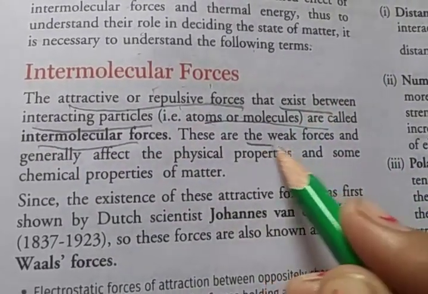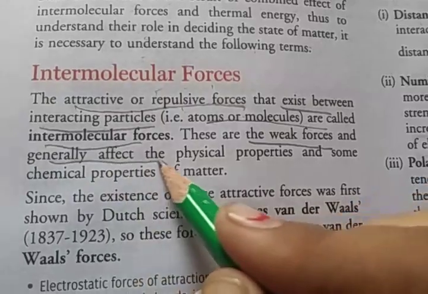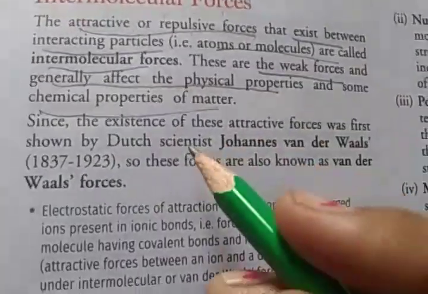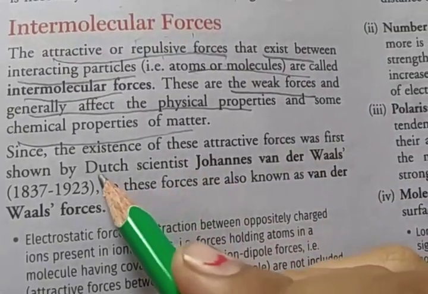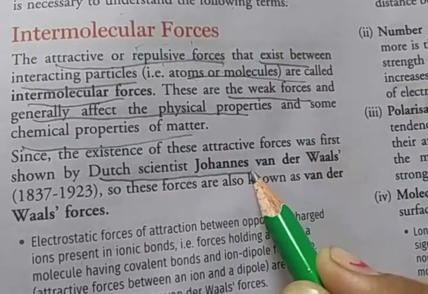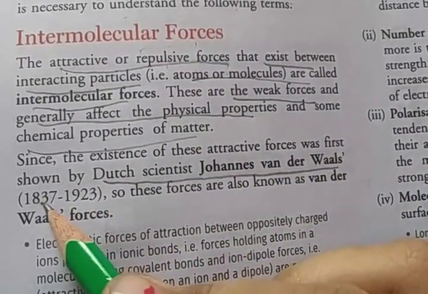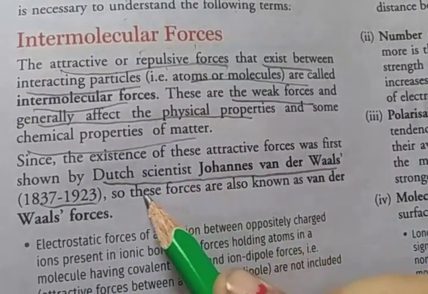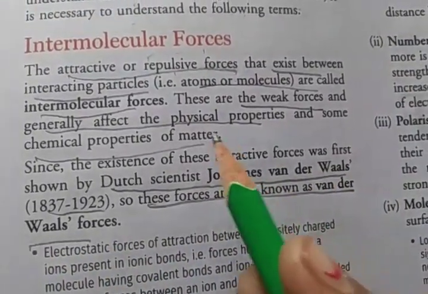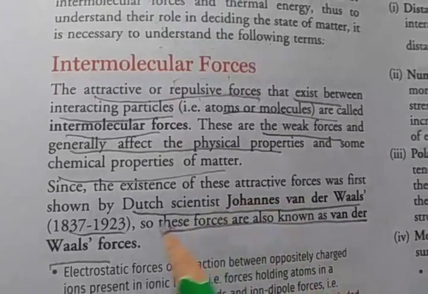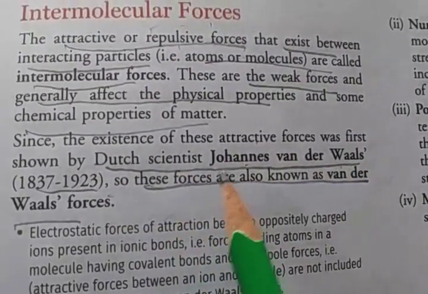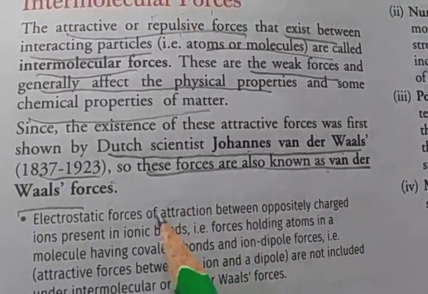These are weak forces, which generally affect the physical properties and some chemical properties of matter. These forces were first shown by the Dutch scientist Johannes van der Waals, 1837 to 1923, so they are also known as van der Waals forces.